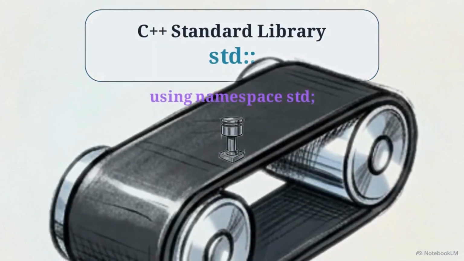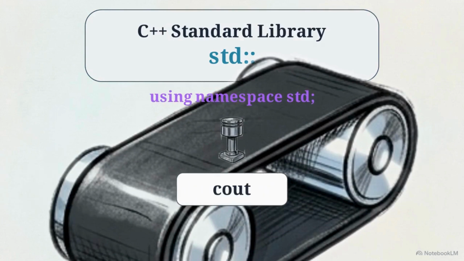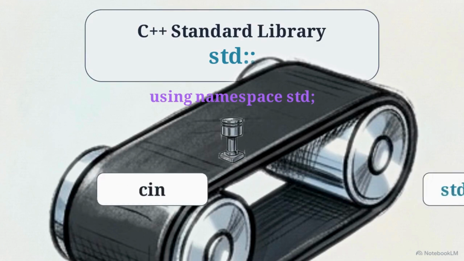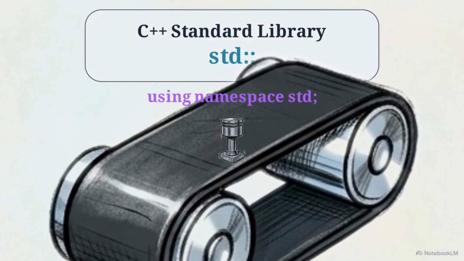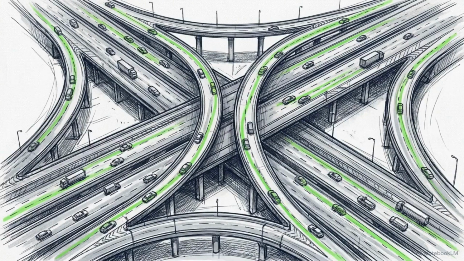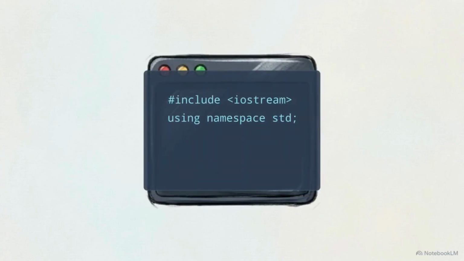This line tells the compiler that whenever we use a standard command, we are pulling from the C++ standard library. This removes the requirement to manually type std:: on every line. Declaring a namespace is a traffic control measure to prevent data collisions in complex programs. The core execution entry point of the scaffolding is int main.